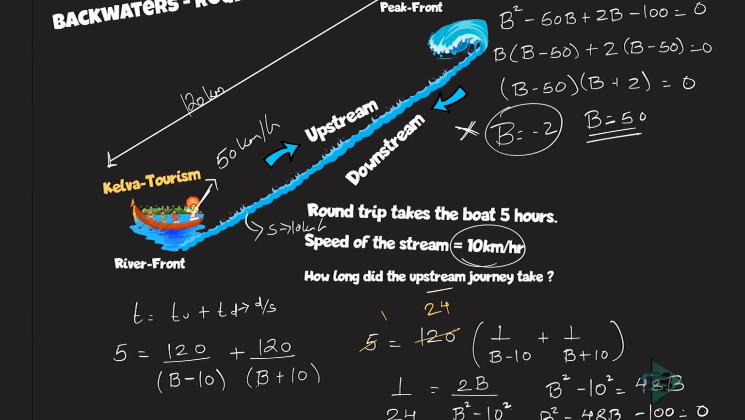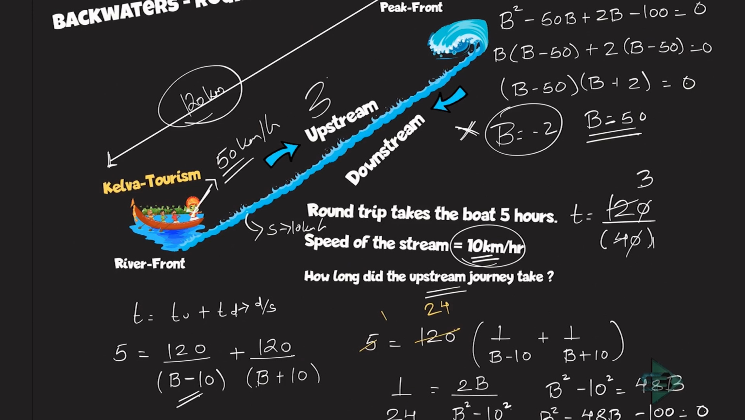What am I supposed to find? How long did the upstream journey take? So time is equal to distance upon speed. The distance for upstream is 120. What is the speed for upstream? That will be equal to B minus S. So what is B? 50. 50 minus 10, because S is 10. So this comes out to be 40. So this gets cancelled. 4 1s are 4, 4 3s are 12. So the time taken for upstream is 3 hours.